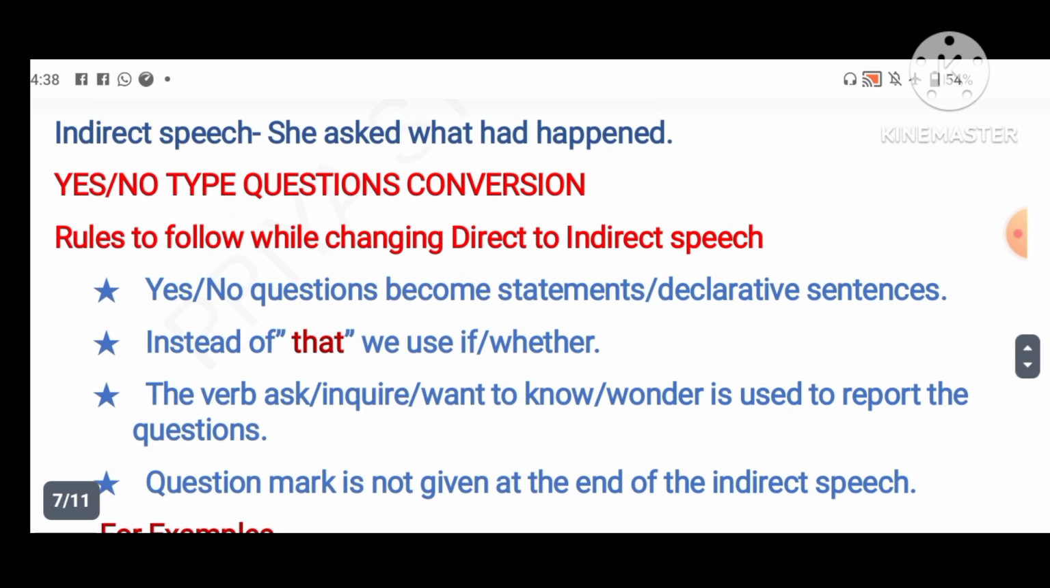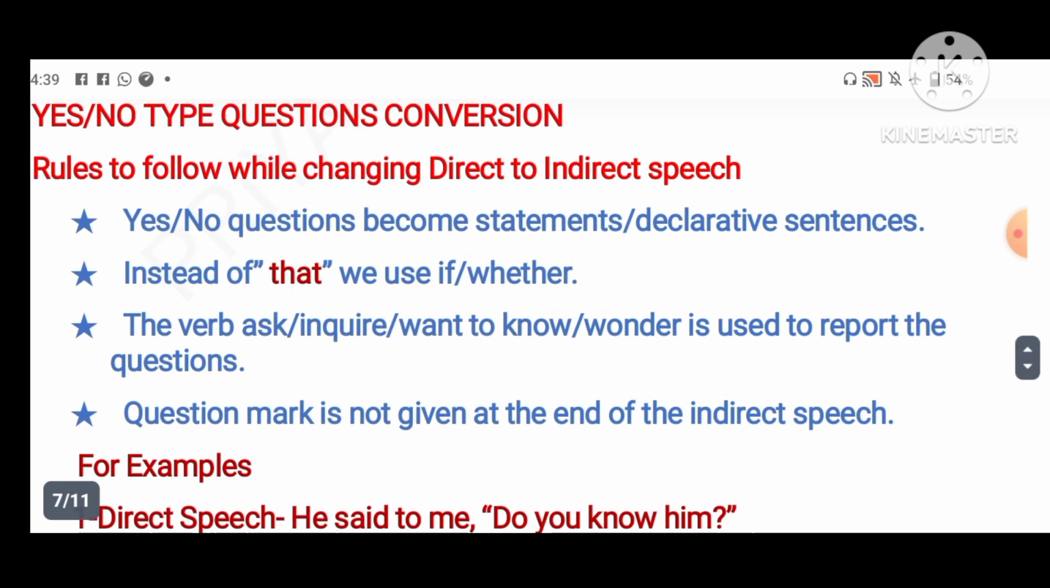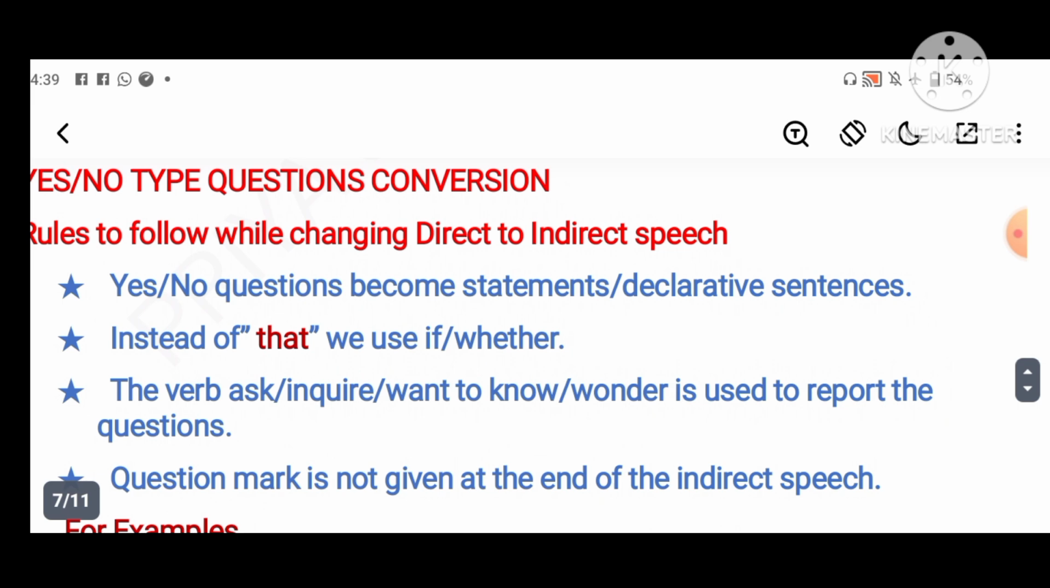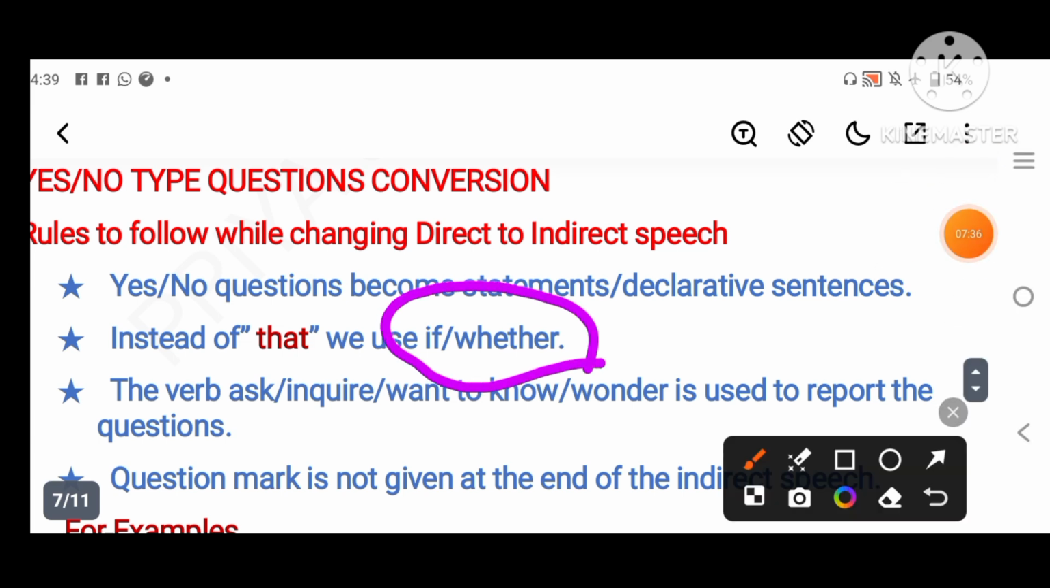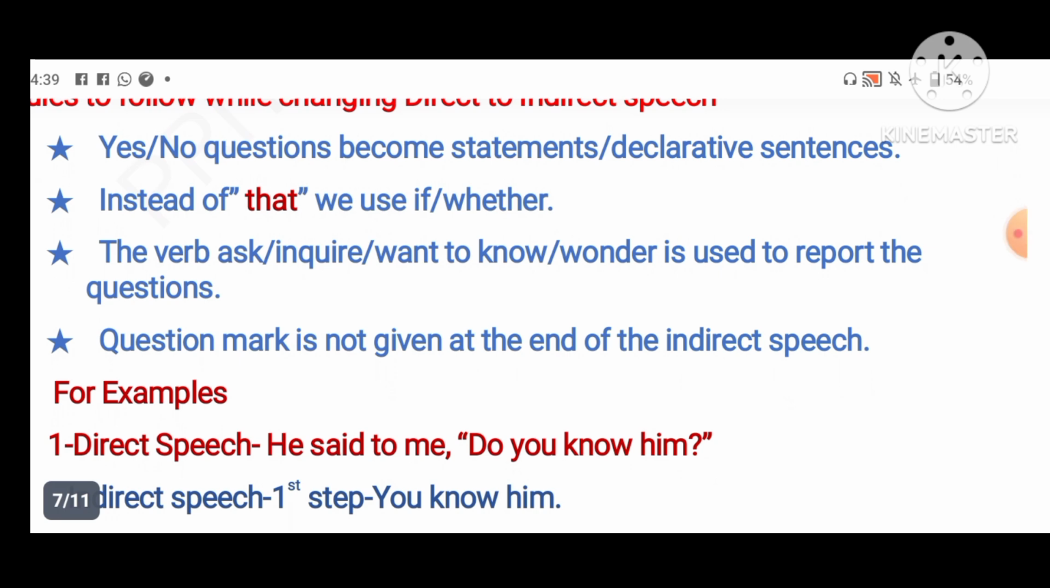Now come to yes or no type of questions. What are the rules? Yes or no type questions become statements or declarative sentences as usual. Instead of a WH word, we use if or whether. In WH questions we used the WH word, but in yes or no type questions, this is very important, we use if or whether. Then third rule is the verb ask or inquire, wanted to know, wonder is used to report the question. Then question mark is not given at the end of the indirect speech. This I have already explained.